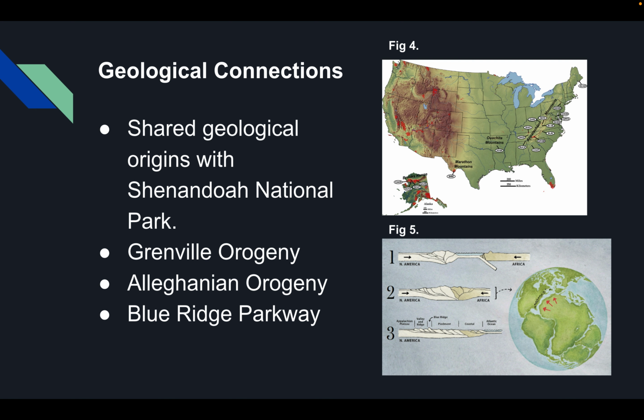Great Smoky Mountains National Park in North Carolina connects to Shenandoah National Park via the Blue Ridge Parkway, and along this route you can see the Blue Ridge Mountains, which showcase the shared geological features of both parks. Pictured in the slide is a visual of the convergent boundary where North America and Africa collided, which is Figure 4, and a map of the collisional mountain ranges, which is Figure 5.